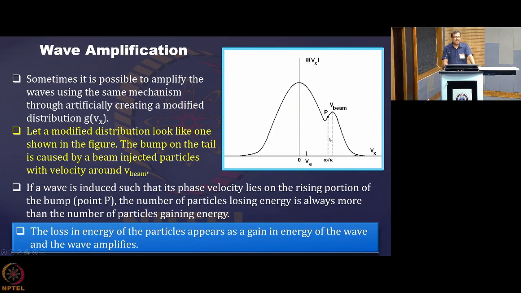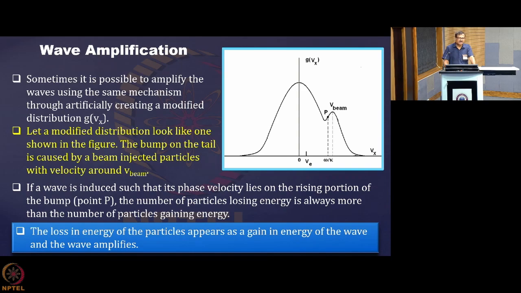If we are able to inject a wave for which the phase velocity omega by k falls in this rising part, then you can see the number of particles having velocity more than omega by k is more than the number of particles having velocity less than omega by k. Because the number of particles faster than the wave velocity is more compared to those slower than the wave velocity, the wave gains energy from the energetic particles.